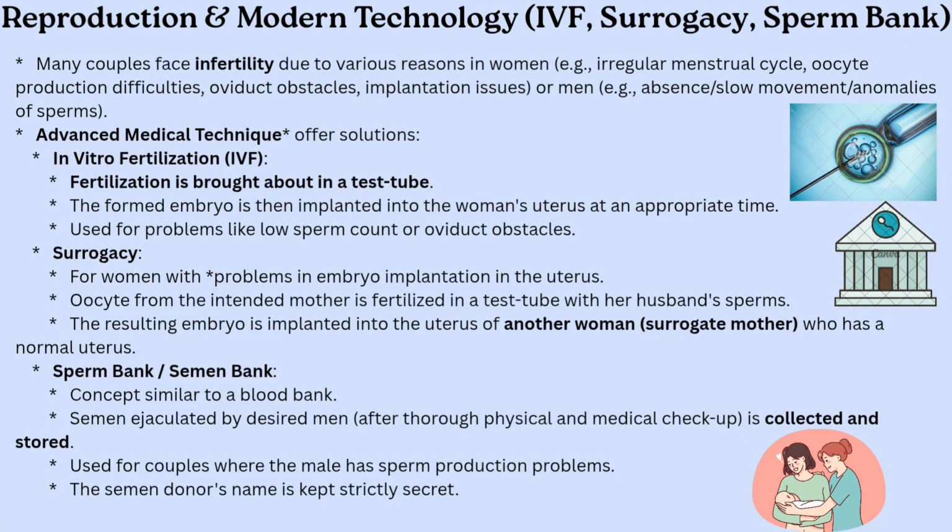Techniques like IVF help couples with fertility issues. Surrogacy is used when the woman can't carry a baby. Sperm banks provide medically screened semen for conception.